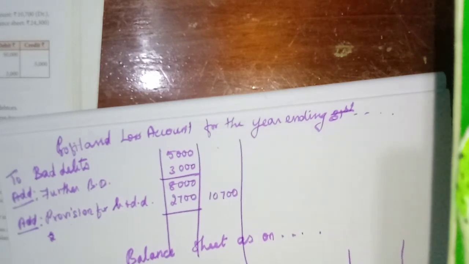Asset side. Sundry debtors 30,000. The trial balance bad debts will come in one place, that we have entered here, 5,000. Forget about that one. Now only the adjustments will come in the balance sheet. So first we need to deduct the further bad debts, 3,000.